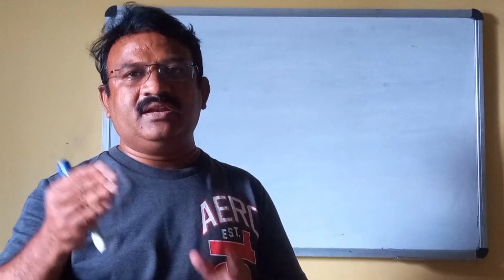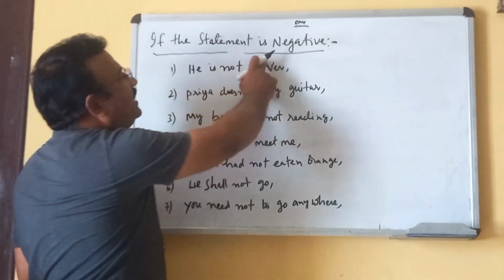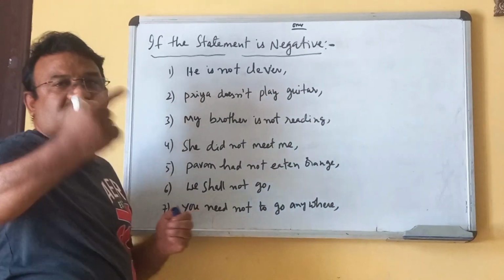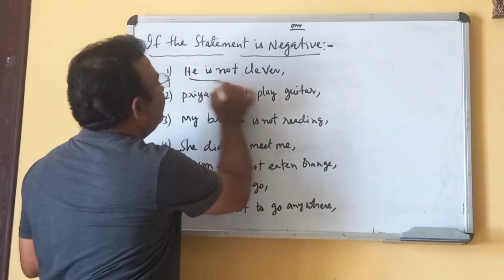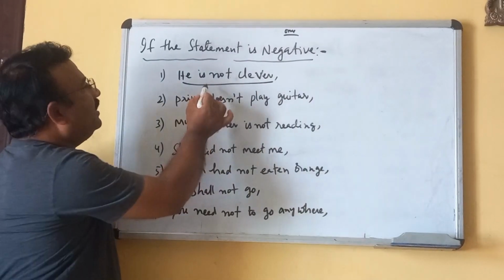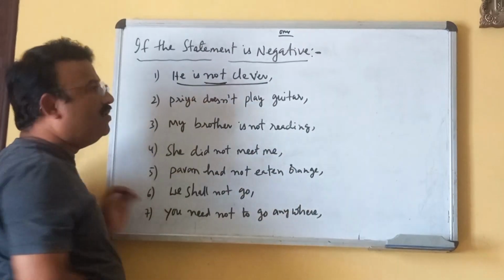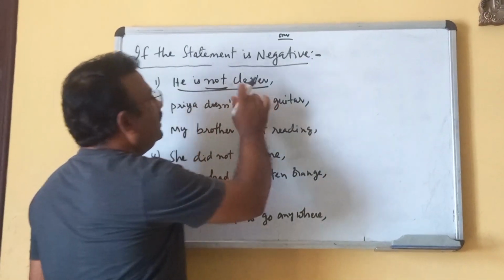Now let us learn some other models in question tag. Let's start. If the statement is negative, how would the question tag become? Suppose, he is not clever. This is a negative statement. Here there is "not", so for the question tag we have to remove the not.